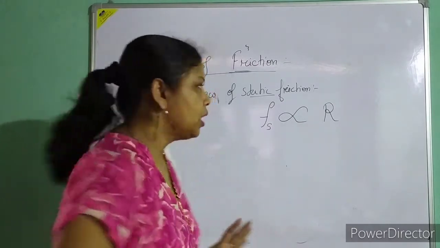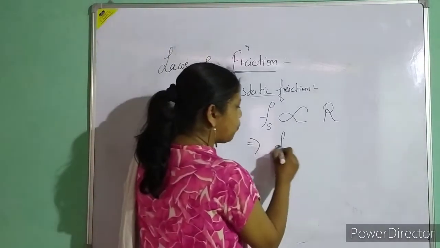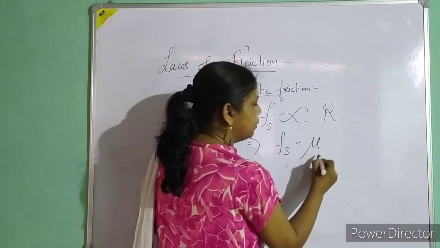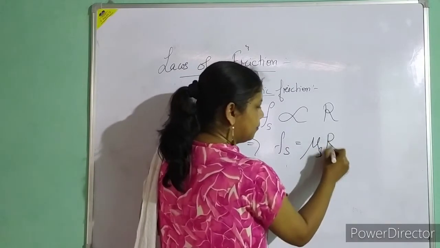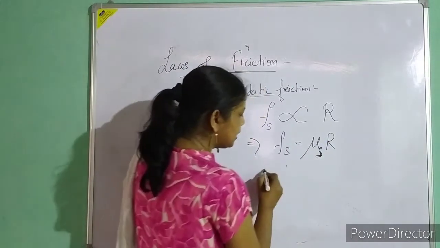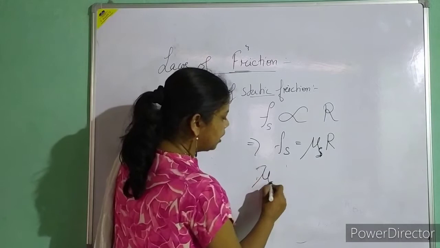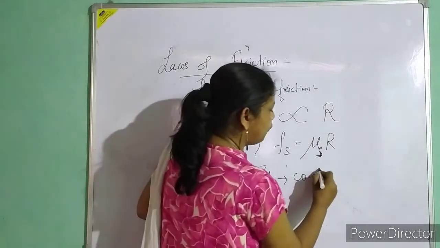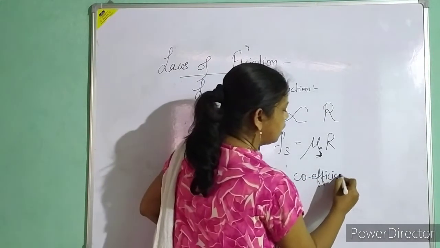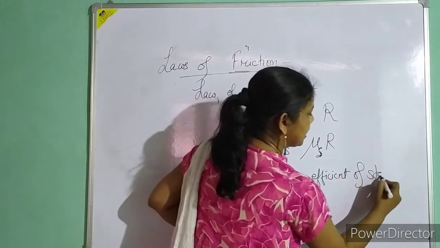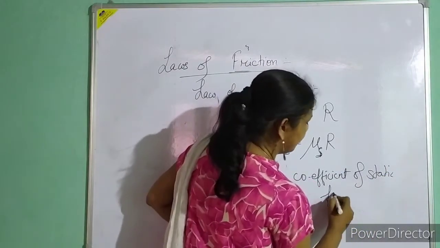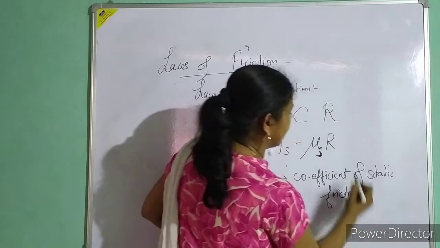Now if I remove the proportionality sign, I will write Fs equals mu s R. This mu s is known as the coefficient of static friction.